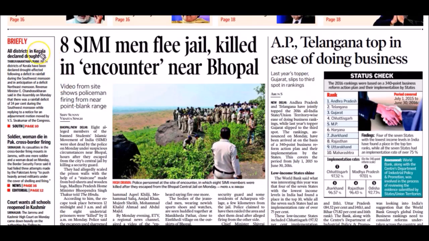In the left side, in the home page, you can see one article in the briefly, all districts in Kerala declared drought hit. Now you may ask one question, what is the criteria to declare a district as drought hit?